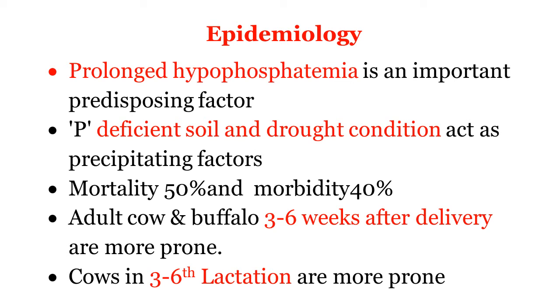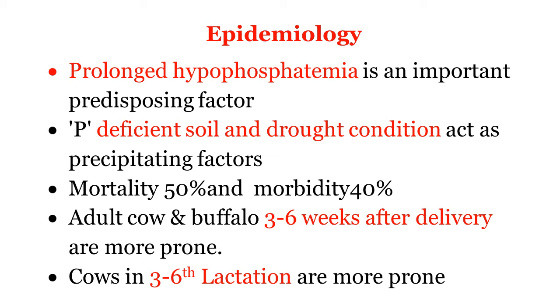Adult cows and buffaloes 3 to 6 weeks after delivery are more prone to the disease because of the high phosphorus excretion through milk. Cows in the 3rd to 6th lactation are more prone, because as lactation advances up to the 4th, 5th lactation, milk production increases.